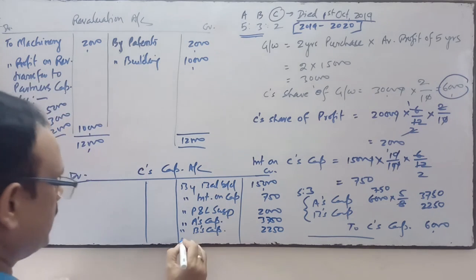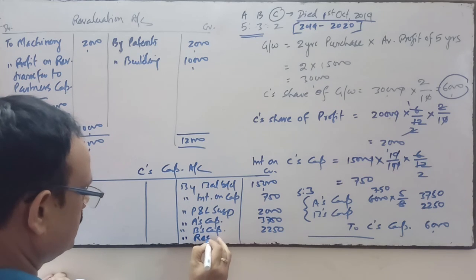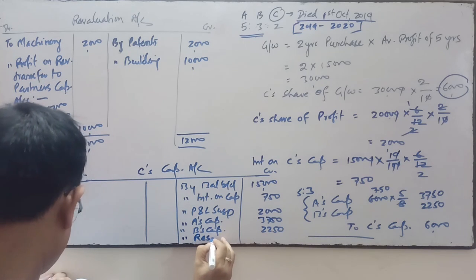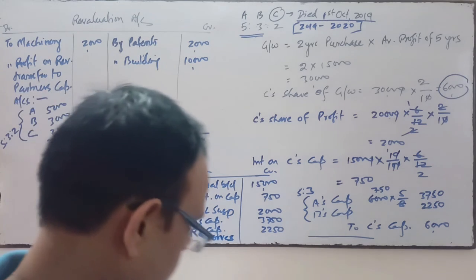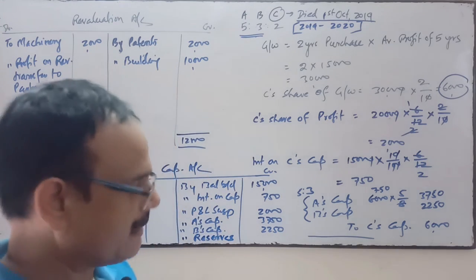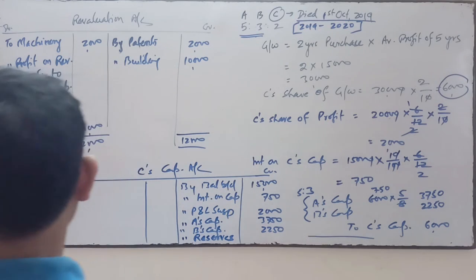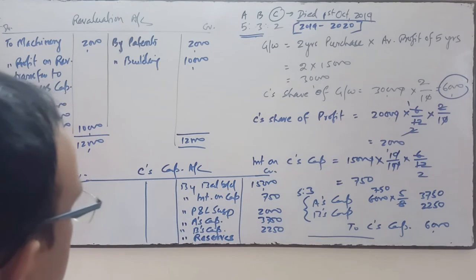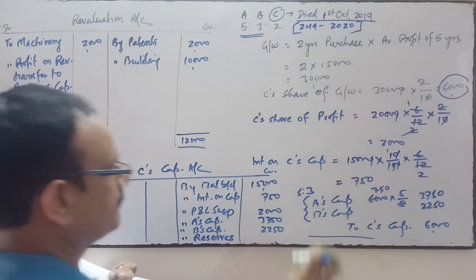Reserve is given in the balance sheet, so reserve will also be transferred. Reserve given in the balance sheet is how much? Reserve given in the balance sheet is 7,000. So that 7,000 will be transferred to partners' capital account.